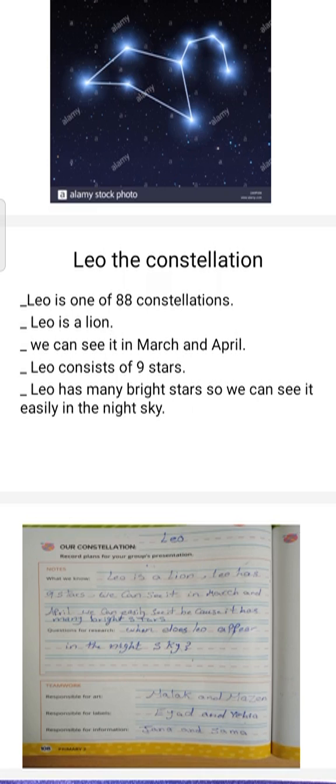Questions for your research about your constellation. When does Leo appear in the night sky? We said I can easily see it in March and April. You have to work in a team to create your poster, okay? So here you will write responsible for art. You will write your friend's name that will draw a picture for your constellation. Responsible for labels, you will write your friend's name who will write the labels on your constellation. Responsible for information, your friend's name who will write the information you collected about your constellation in the poster, okay?